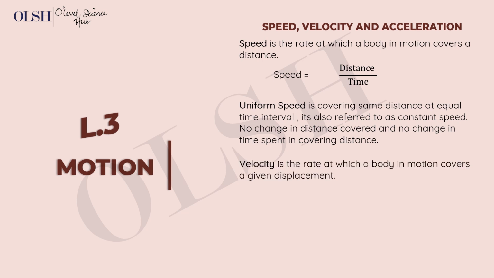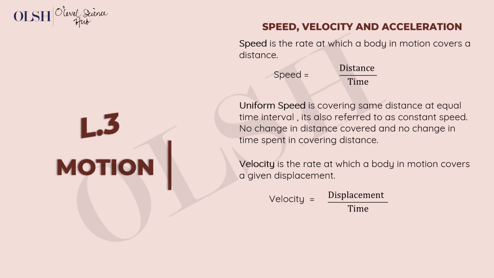Velocity is the rate at which a body in motion covers a given distance. Okay, velocity is similar to speed. The only difference between speed and velocity is that velocity has to do with direction. You have to have a clear direction for it to be velocity, but speed can be in any direction. A butterfly has speed. It just flies here and there. But a bullet shot has velocity, because it just moves in the direction it was shot.